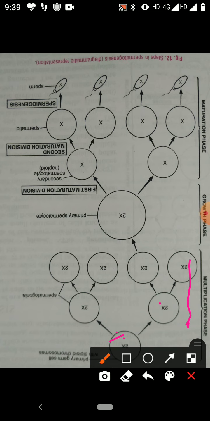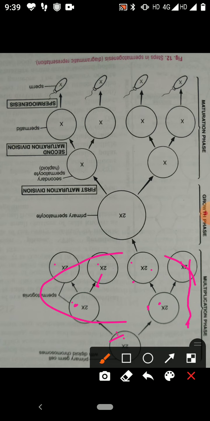During the multiplication by repeated mitotic division, a large number of diploid cells are produced. These are diploid cells. These unspecialized diploid cells which are produced in the testes from primary germ cells are called spermatogonia. All these cells are spermatogonia.